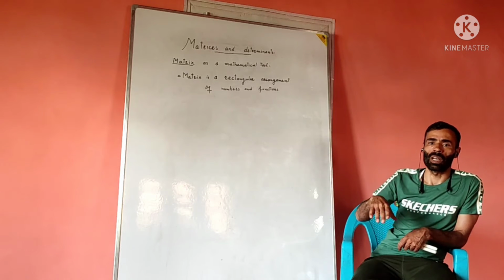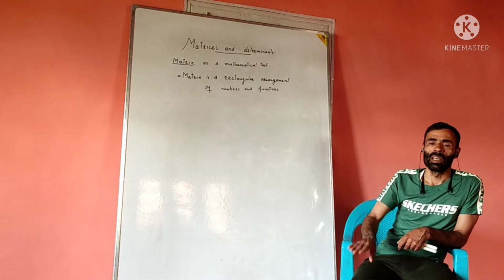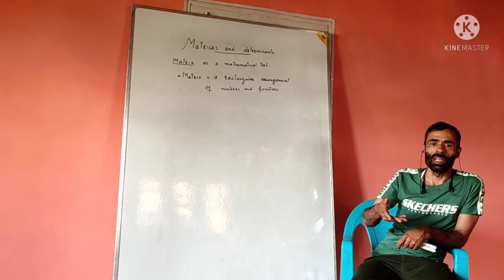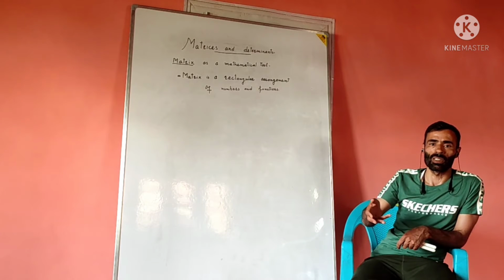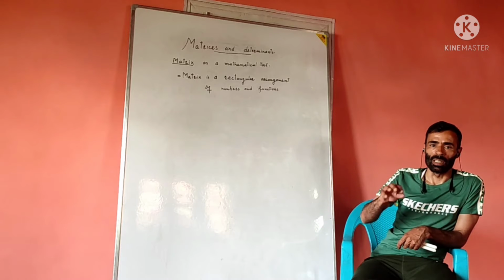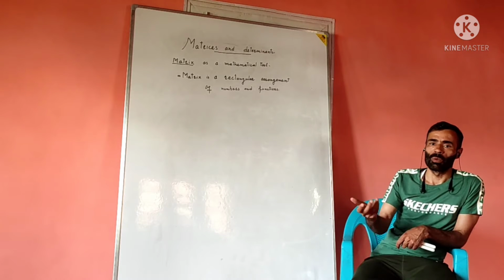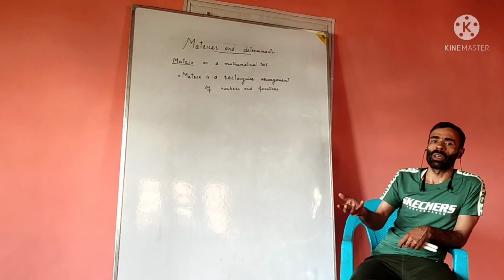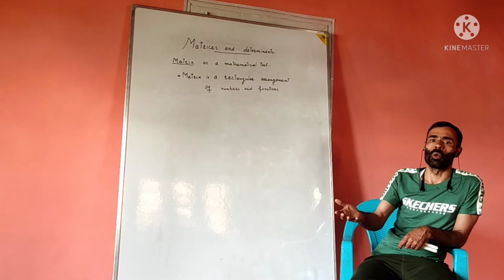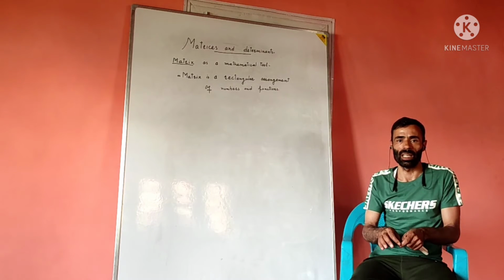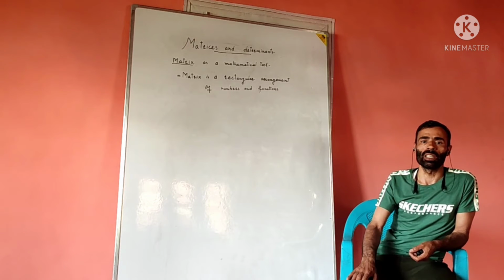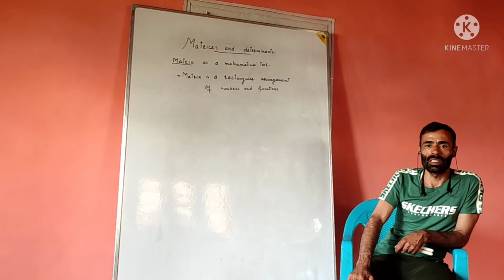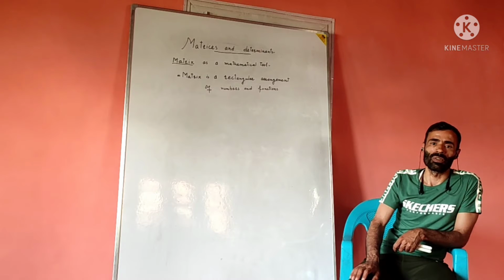In the science field, for example, we have quantum mechanics. Quantum mechanics deals with atoms and molecules, their structural features, their motions, and their electronic arrangements. Quantum mechanics is also developed in the form of matrix mechanics, which was formulated by the scientists Werner Heisenberg, Max Born, and Jordan in 1925.